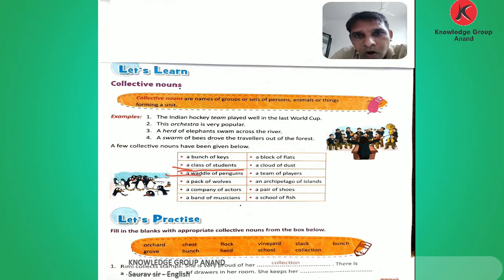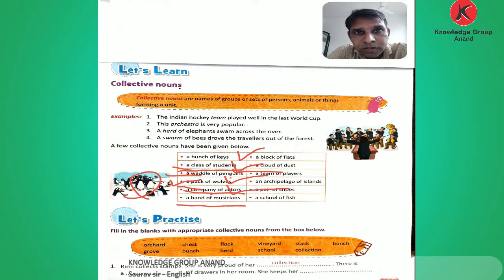A waddle of penguins. A pack of wolves means a group. So many wolves, a pack of wolves. A company of actors. A band of musicians. A block of flats. A cloud of dust. A team of players. An archipelago of islands. A pair of shoes means 2 shoes. A school of fish, and a shoal of fish also.